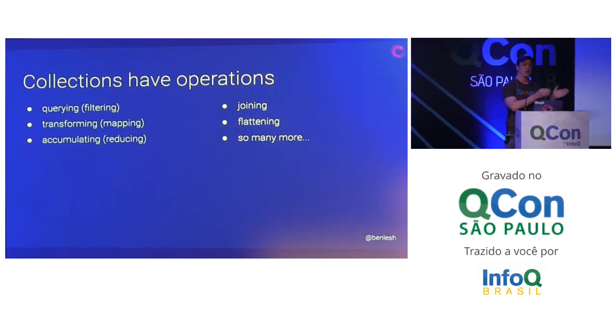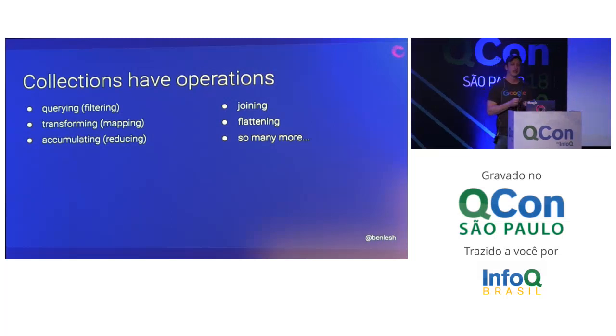You can transform one collection of things into another collection of things by mapping it. You can accumulate values from a collection into a smaller collection or into a single value. You can join 2 collections together into a single collection. You can flatten a collection of collections into a single collection.